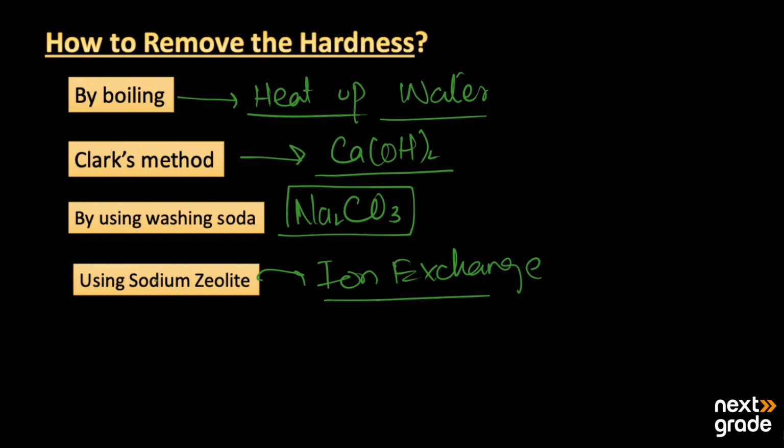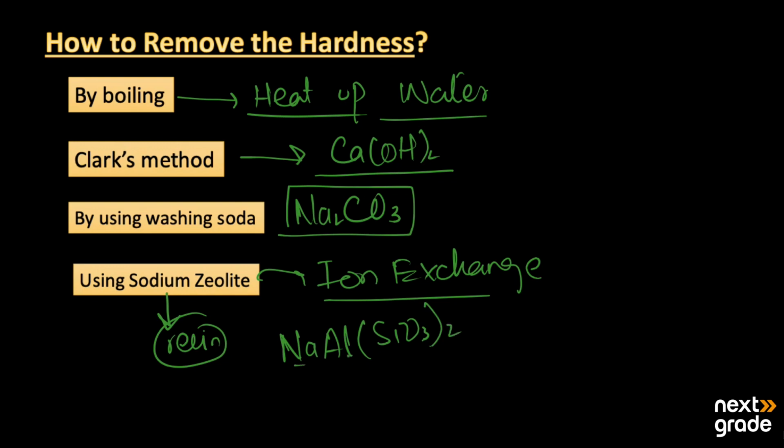A zeolite is basically a naturally occurring resin of sodium aluminium silicate. It can also be prepared artificially, and it is used to remove the permanent hardness of the water.